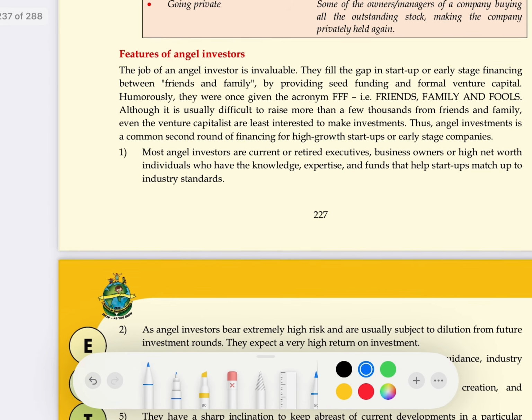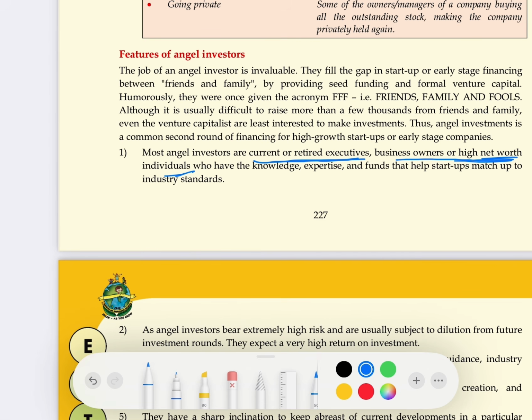The very first feature of an angel investor is they are current or retired executives, business owners or high net worth individuals. For example, Anupam Mittal and Arjun Grover sitting on Shark Tank are current entrepreneurs, and people like Ratan Tata, who used to invest, were retired individuals.